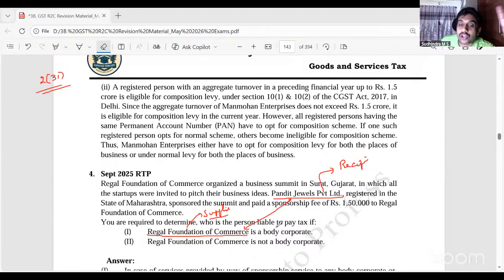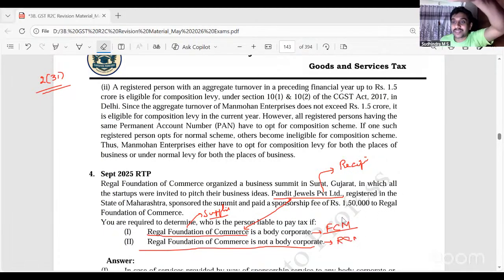If Regal Foundation of Commerce is a body corporate, it is FCM directly. If Regal Foundation of Commerce is not a body corporate, it is RCM, because Pandit Jewelers is a body corporate. Body corporate or partnership firm, sponsorship. Correct? So, because Regal Foundation is not a body corporate and the recipient is a body corporate, it comes under RCM. That analysis has to be given there. This was a good question. Did everyone understand? Yes.